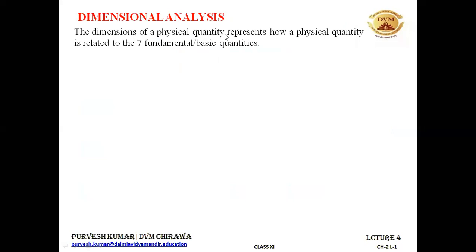So the dimensions of a physical quantity represent how the quantity is related to the 7 fundamental or basic quantities. The 7 quantities that we have just learned, we have drawn the table for them. All the other quantities are related to some or more of these quantities only. So the dimensions of any physical quantity tell us how that quantity is related to the 7 basic quantities. All right.